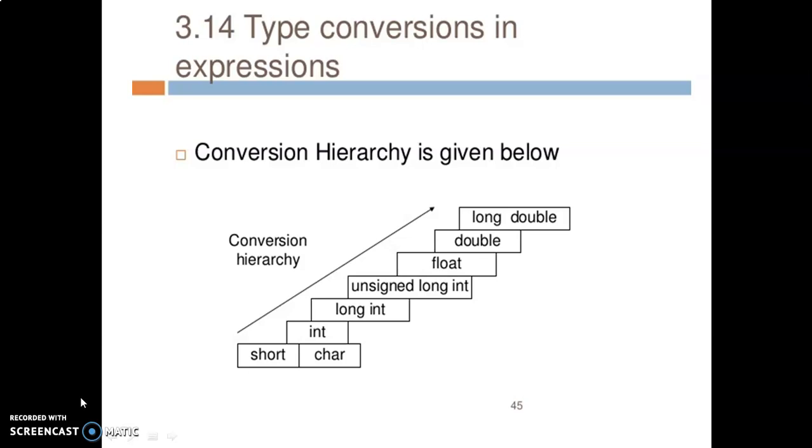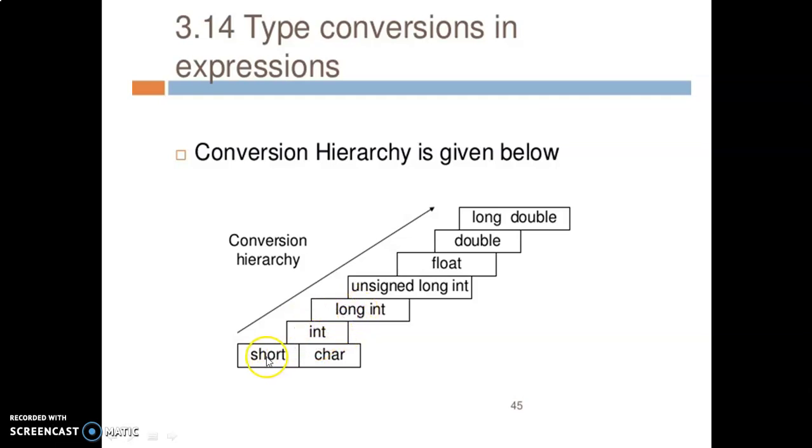The lowest in size in the data types are character and short, and then integer, and then long int, and then unsigned short long int, and then float, double, and long double. It is arranged according to the size of the data type. Short and character have a lower range of sizes and values, and then integer is next, followed by long int.